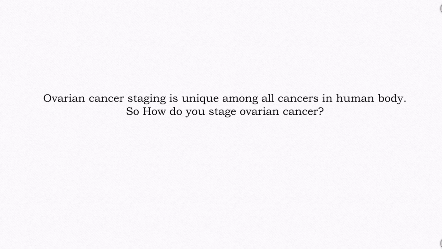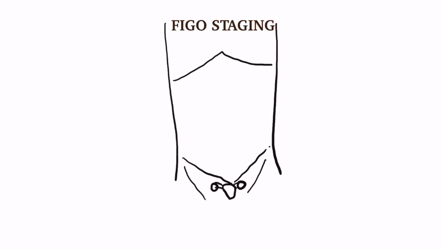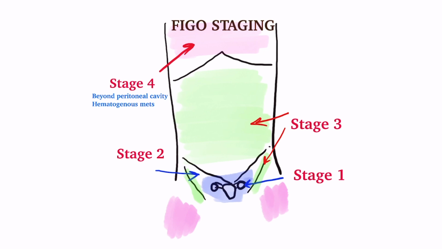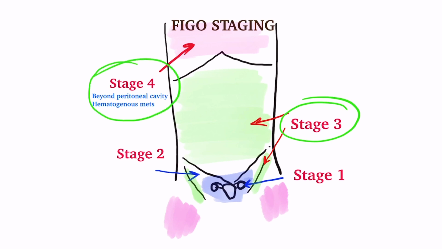So how do you stage ovarian cancer? FIGO staging is recommended for ovarian cancer. Broadly, Stage 1 is limited to the ovaries, Stage 2 limited to the pelvic cavity, Stage 3 is disease in pelvic nodes or beyond the pelvic cavity and upper abdomen, Stage 4 is beyond the peritoneal cavity, like in the pleural cavity or hematogenous dissemination. It is easy to characterize Stage 4 and 3 disease, based on pre-op extrapelvic or extraperitoneal disease on imaging and cytology. The main problem in actual staging comes with Stage 1 and Stage 2.